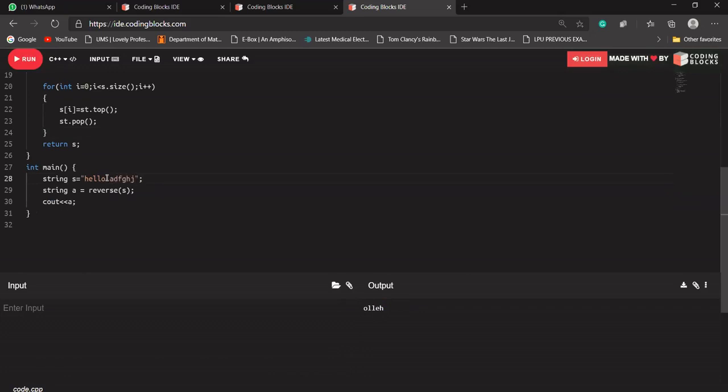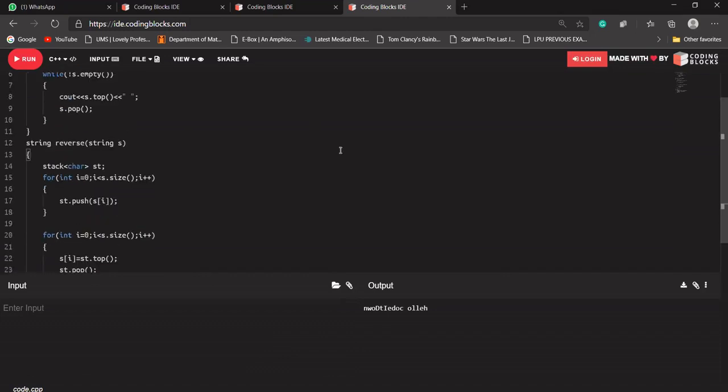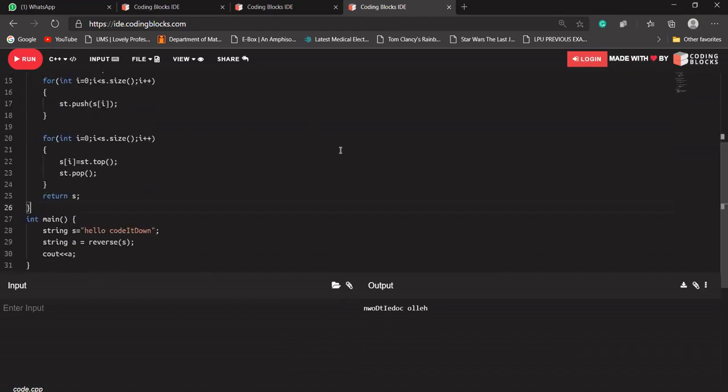Let's try something else. Hello, coded down. Let's check it first. Okay, so the reverse of hello coded down is being printed. So in this function, does anybody have any doubt about how I'm reversing this using a stack?